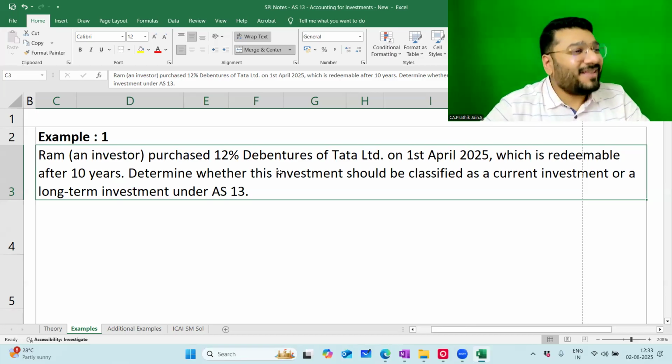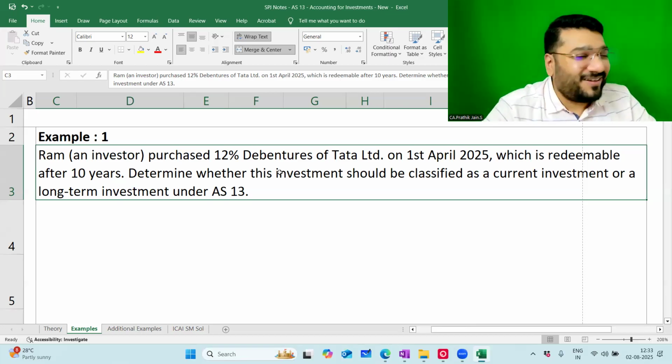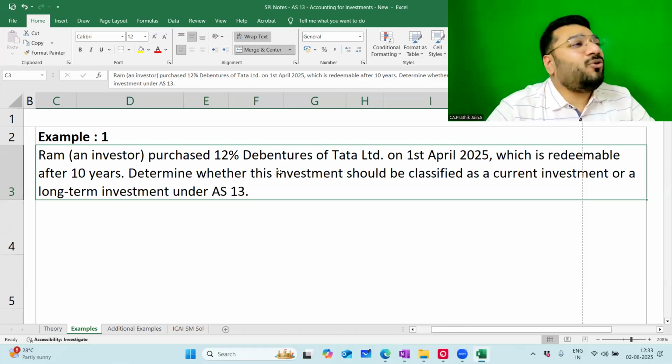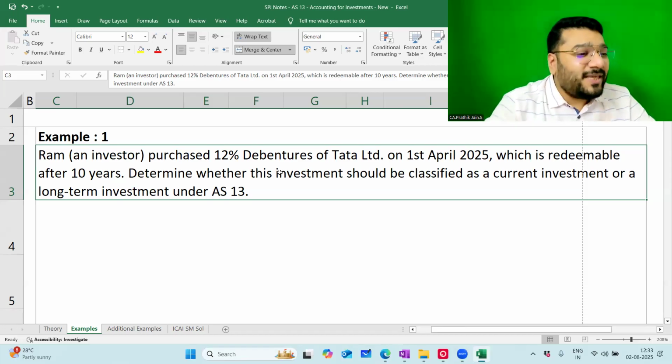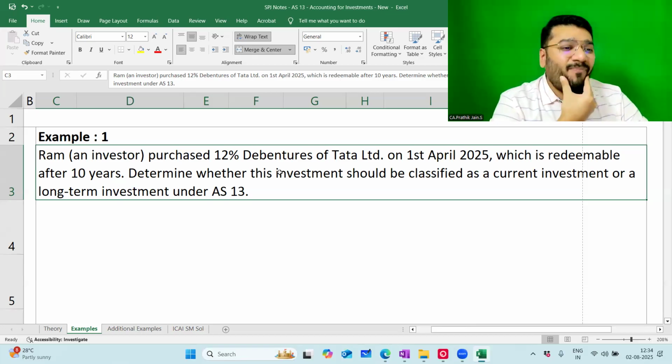I wanted to bring out the psychology of the human being. What did you see here? Oh, debentures. Oh, invested April 25. Oh, 10 years. Oh, after 10 years money comes, means more than 12 months. Long term. Like that you thought.